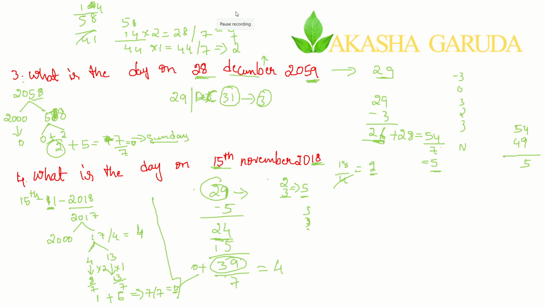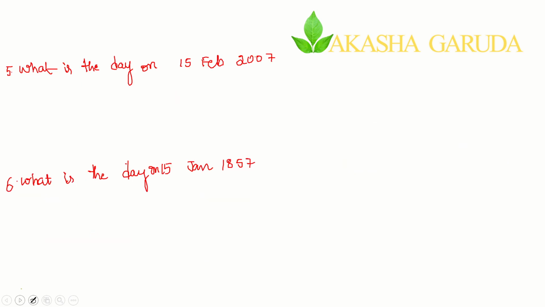Now let's go for the next questions. You can also try to solve these. First for your birthday date, next your parents' birth date, next your friend's birth date, or you can take any random date and solve these 4 questions perfectly. Then you can find the day for any given date. So fine, let's go for the next ones.